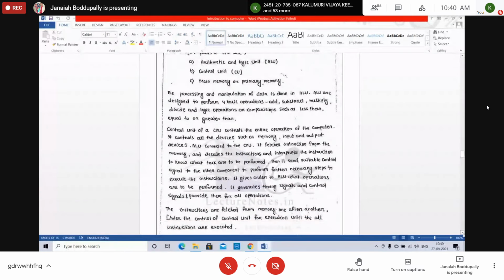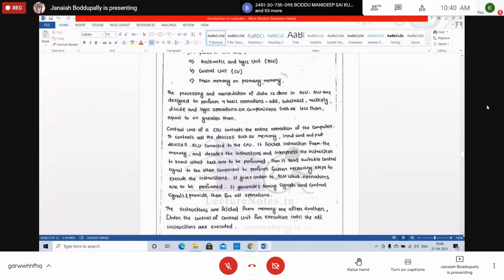Next, the control unit, the second one. The control unit of a CPU controls the entire operation of the computer. It controls all the devices such as memory, input and output devices. It is a part of the CPU. It fetches the instruction from memory, decodes it, and interprets it to know what tasks are to be performed.